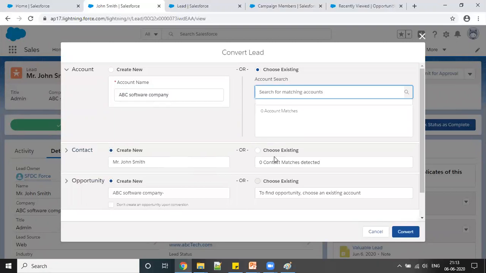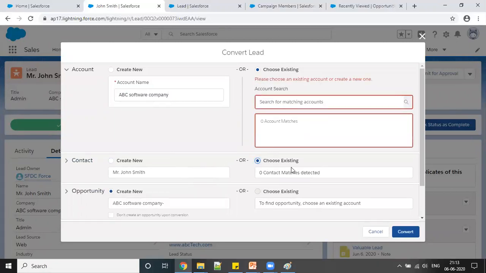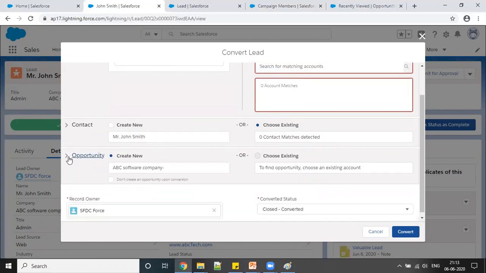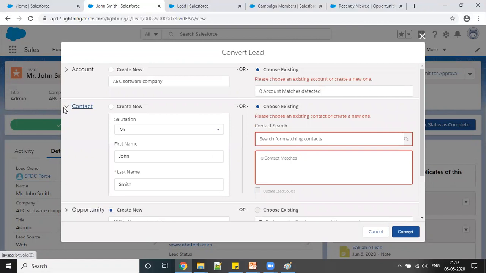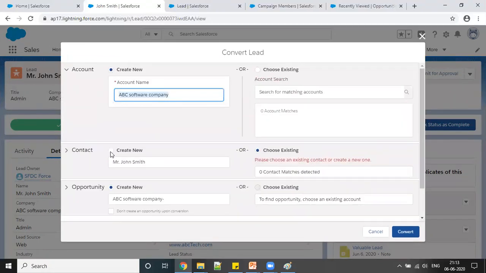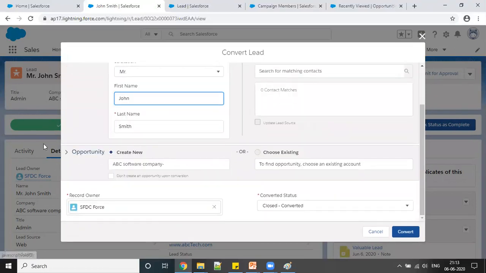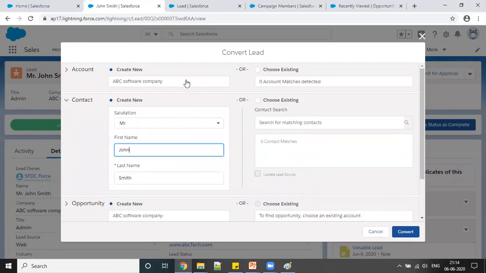In the same way, if this John Smith was already in my database, then there is no need of creating a new contact, because it will create a duplicate, and creating a duplicate record is never good for any company. And if I already have an opportunity, I want to add it to the existing opportunity, so I can do that. But right now I don't have this account, I don't have this contact in my list, and I don't have an opportunity. So I'm just going to create this.